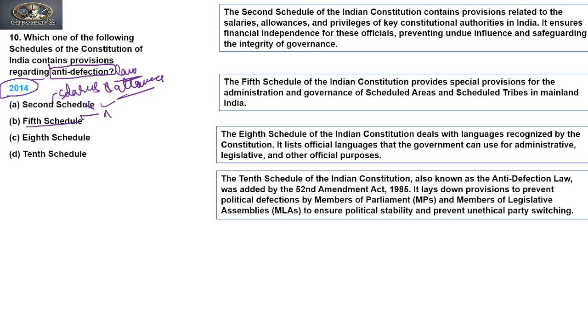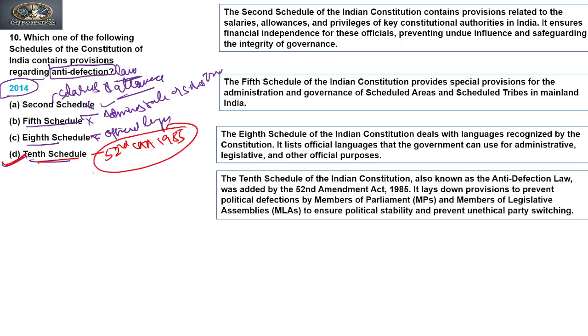Now we have seen the fifth schedule is the administration of scheduled areas and tribal areas. So this cannot be the answer. The eighth schedule is about the official languages. So this cannot be the answer. The 10th schedule, so the only option we have left is the 10th schedule. So the answer to this question is the 10th schedule, that is of anti-defection, and this was added by the 52nd Constitutional Amendment Act 1985, and this talks about anti-defection, the 10th schedule.